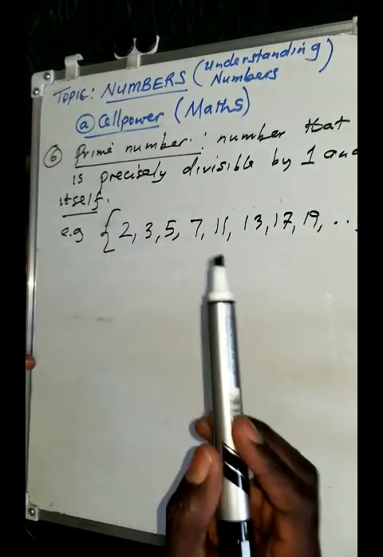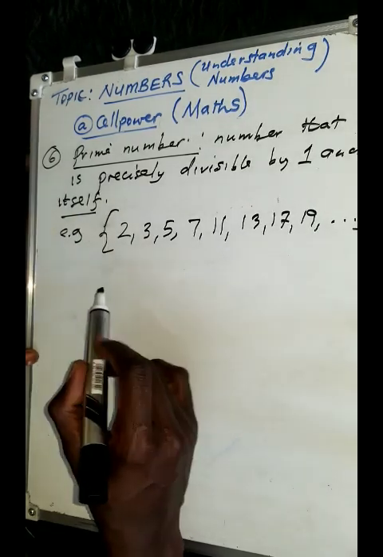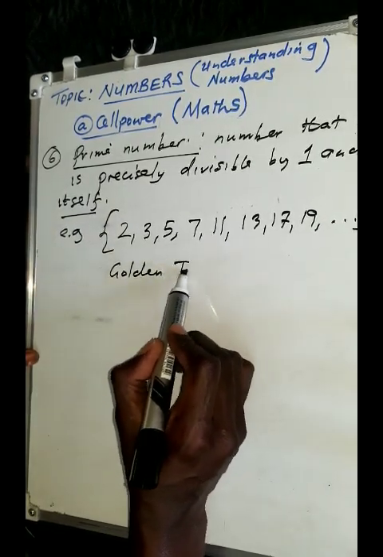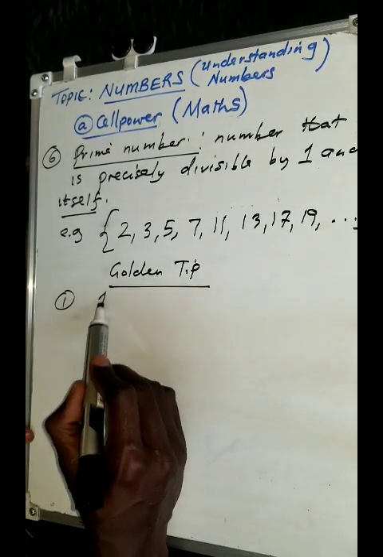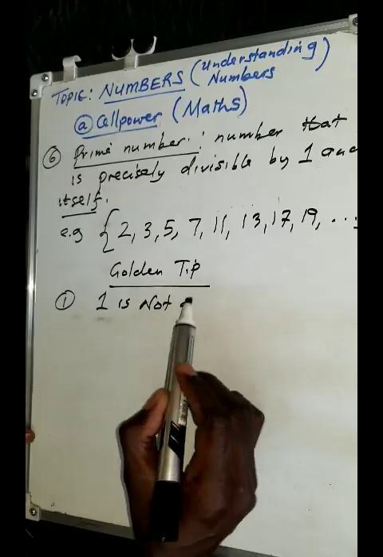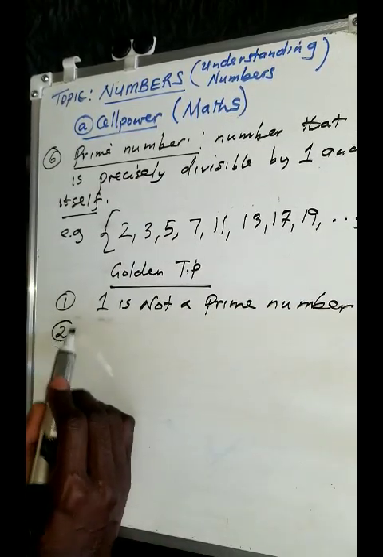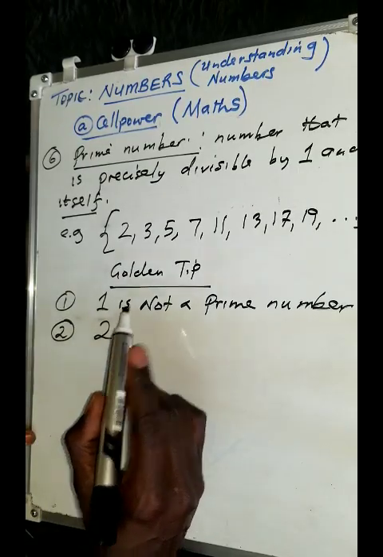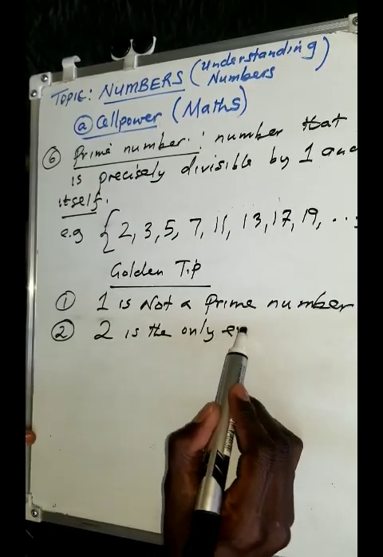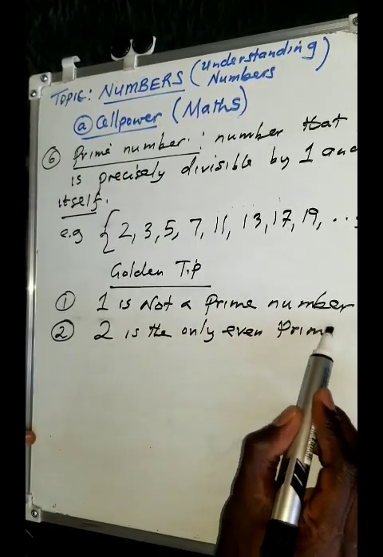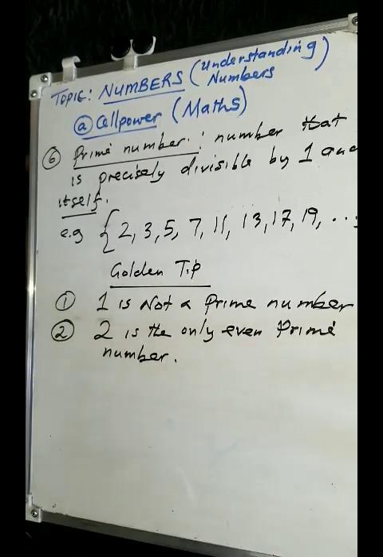Now, I want you to understand something when it comes to that. Let me give you a tip, a golden tip. If you look at prime numbers, there are two things you need to remember. 1 is not a prime number. And the number 2 is the only even prime number that we have. So that is what you need to remember.